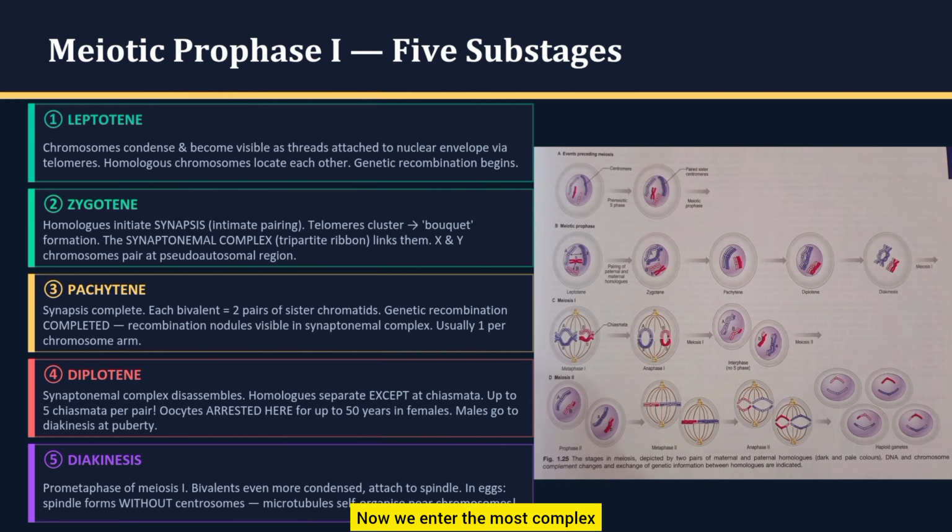Now we enter the most complex and important phase of meiosis, prophase 1, which is divided into 5 substages, each with a specific role in genetic variation.